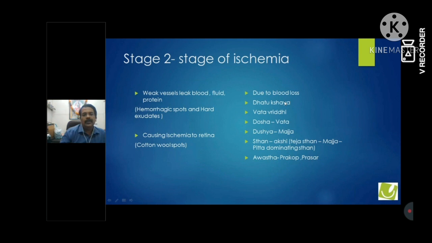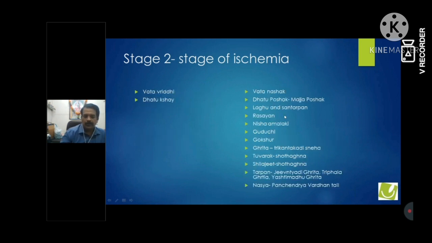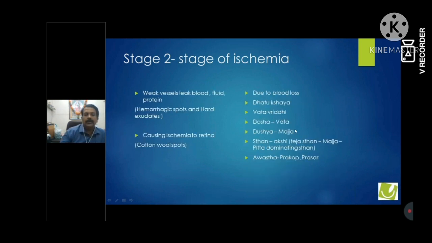So now we will correlate with the Ayurvedic way. Due to blood loss, there is a dhatu kshay. Due to ischemia, retinal shrinking takes place. Of course, Kshayajanya Vata Vruddhi. So the dosha here is Vata, dushya is Majja, sthan again is the Akshi, which we all know. And now instead of Chaya, it has started going into the deeper layers of the retina. So that is called Prakop and Prasar.